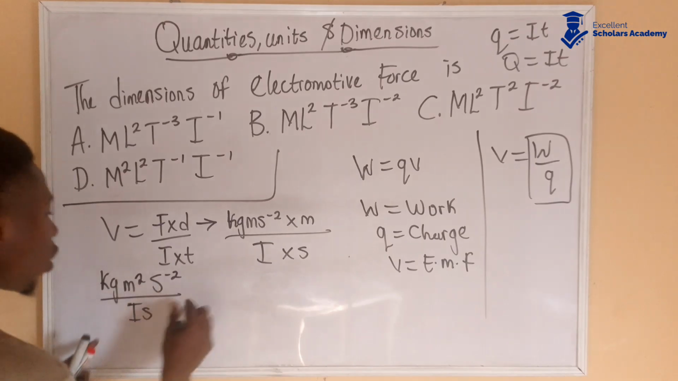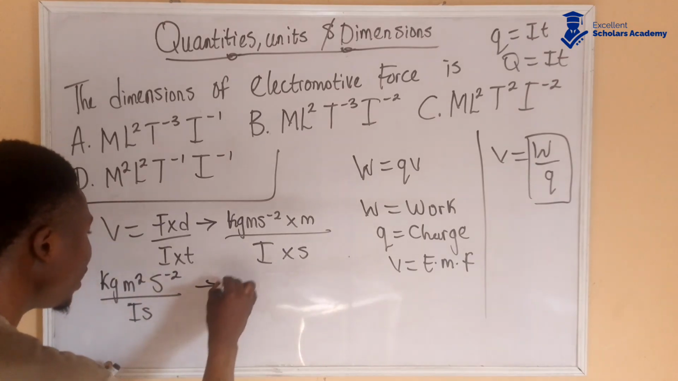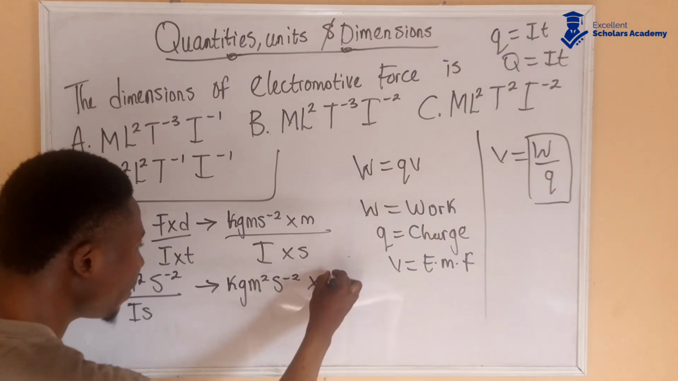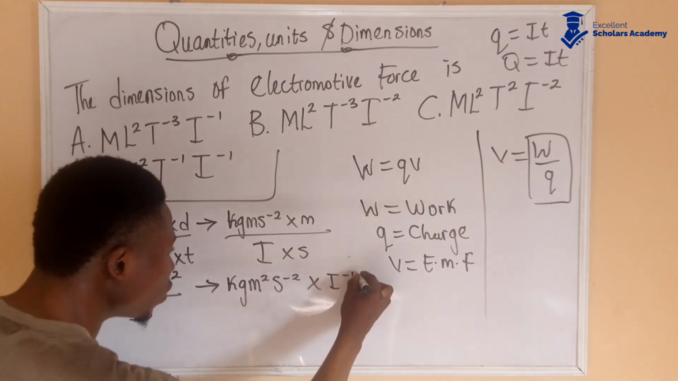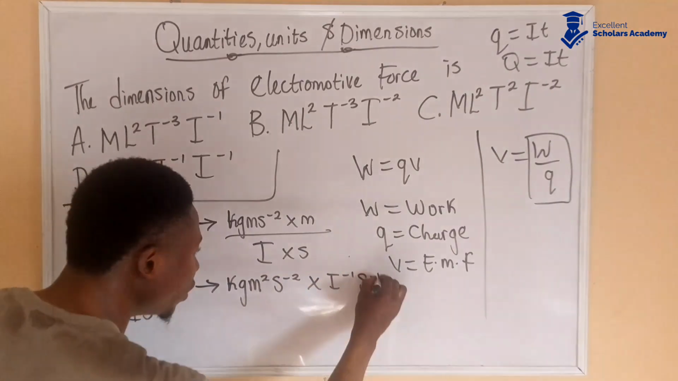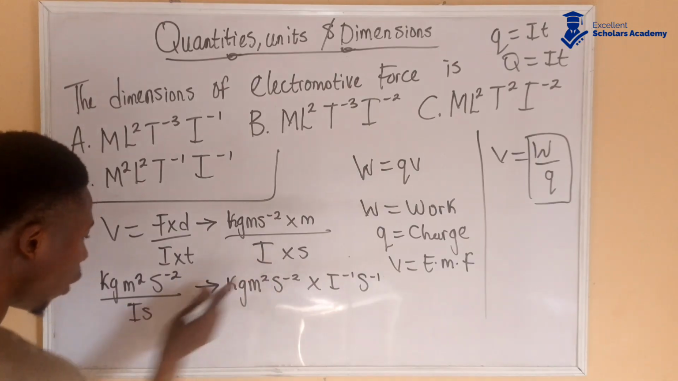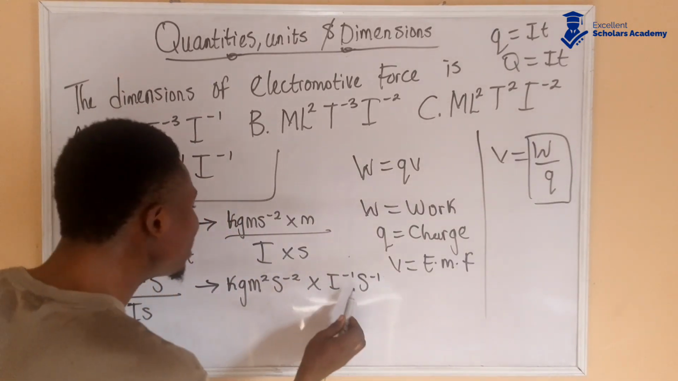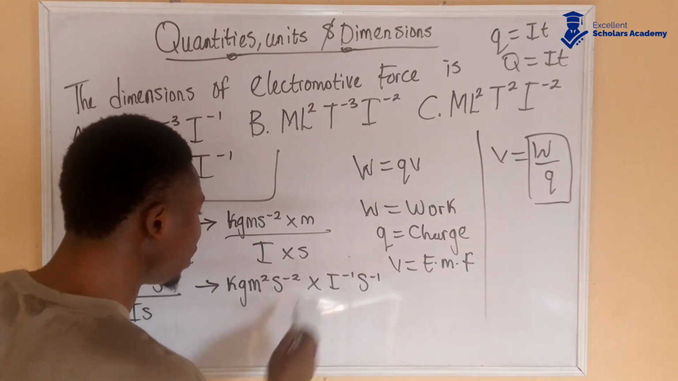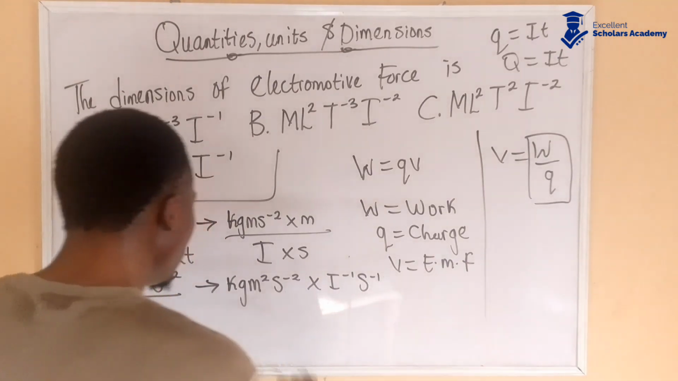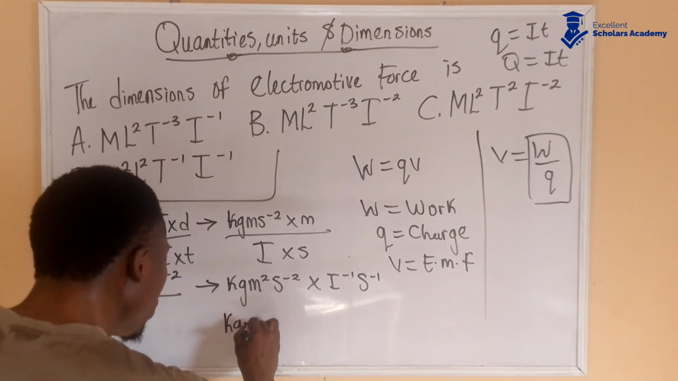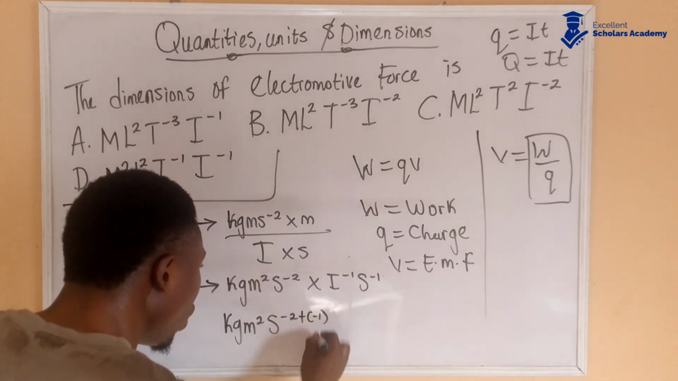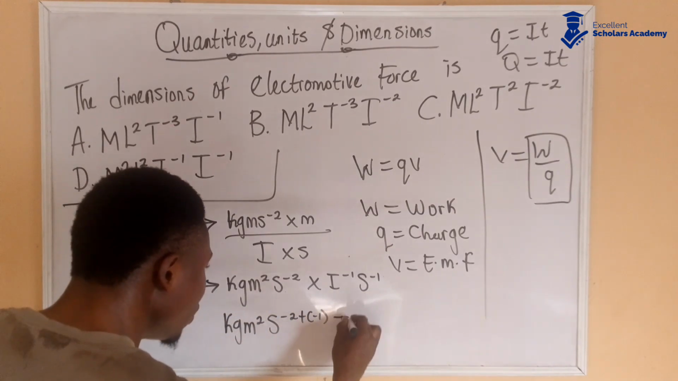Now these two can come up. When they come up, it becomes kg m squared s to the power of -2 multiplied by I to the power of -1 s to the power of -1. We take them up, but they become inverse. Now this s and this s are going to come together, according to the law of indices. So it becomes kg m squared s to the power of -2 plus -1. You're adding the power, then I to the power of -1.